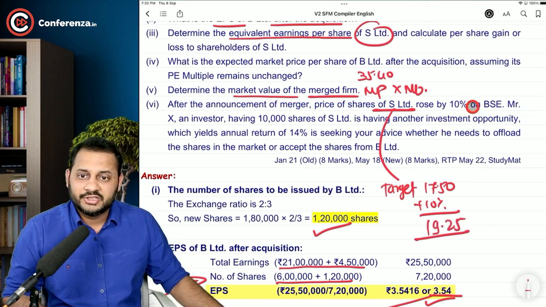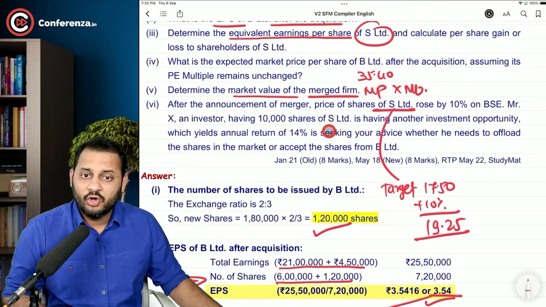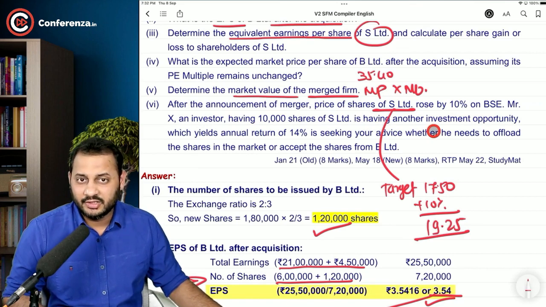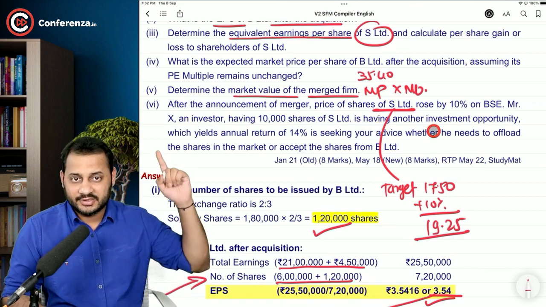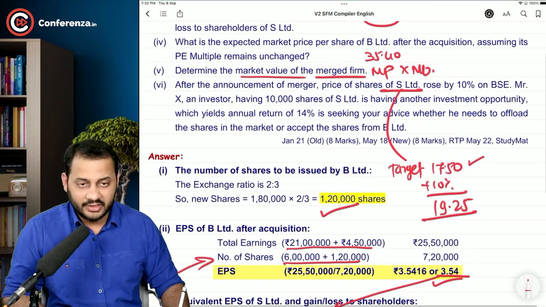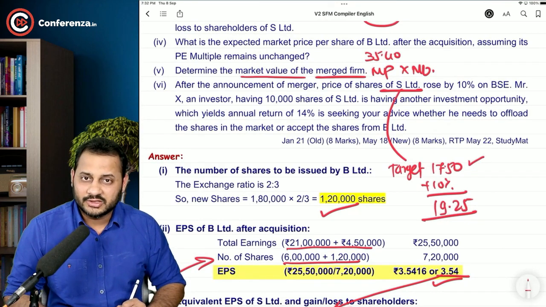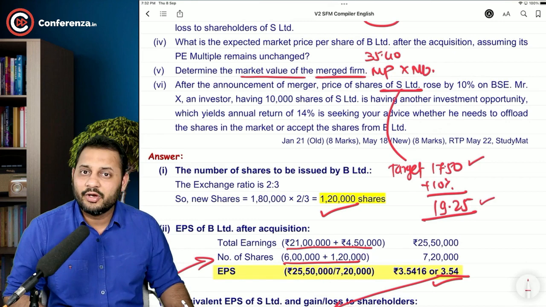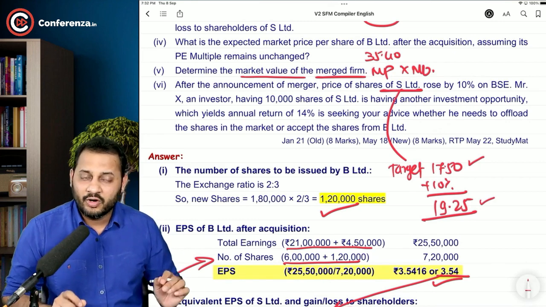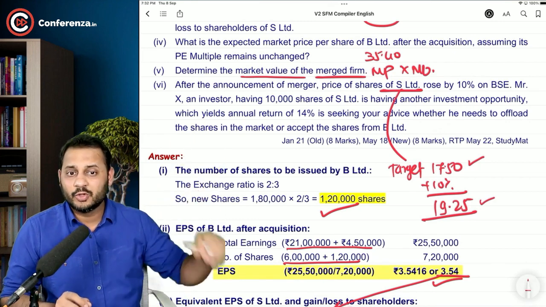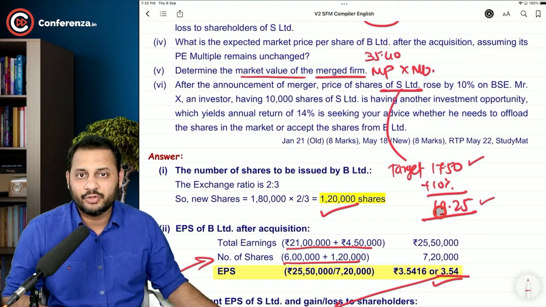Mr. X, an investor having 10,000 shares of S Limited, has another investment opportunity. Can you imagine? Mr. X, whose share price was 17.50 before this announcement, is now at 19.25. If he wants, he can sell all the 10,000 shares in the market at 19.25.